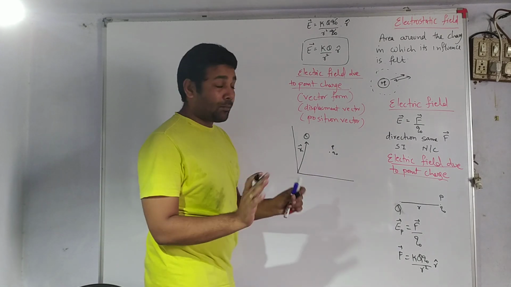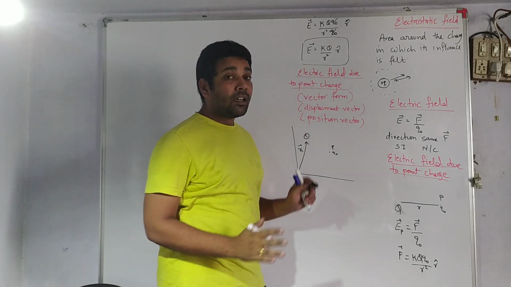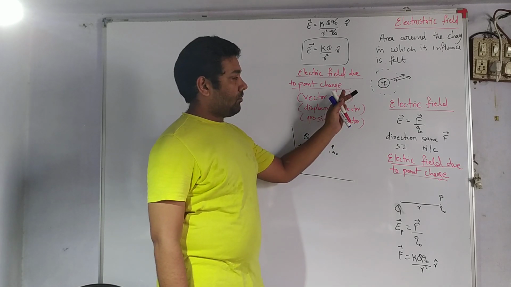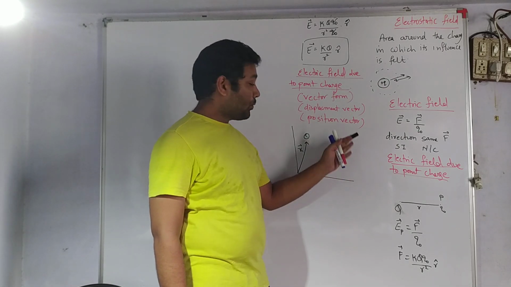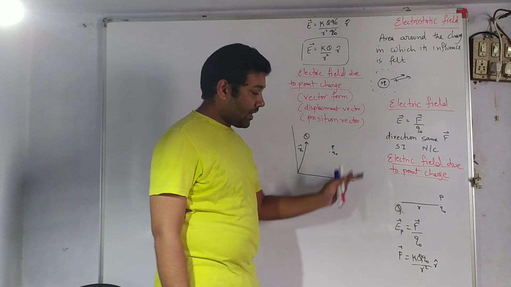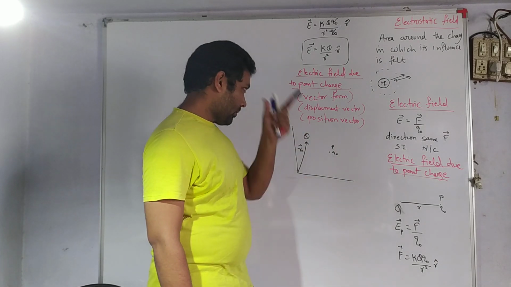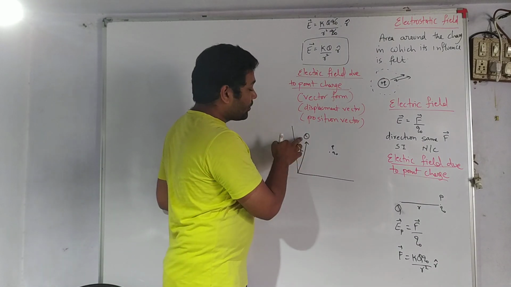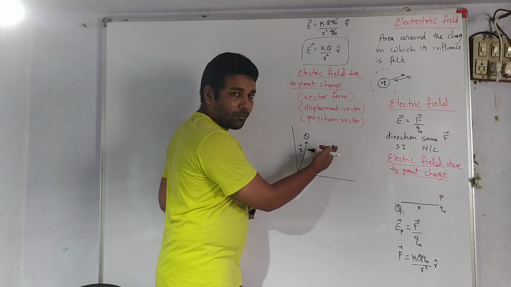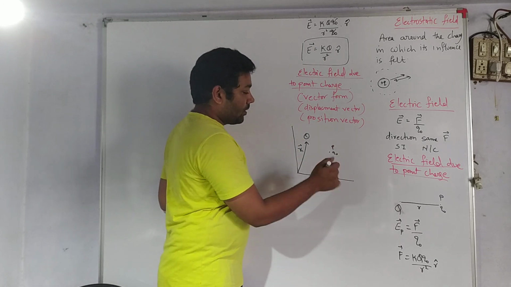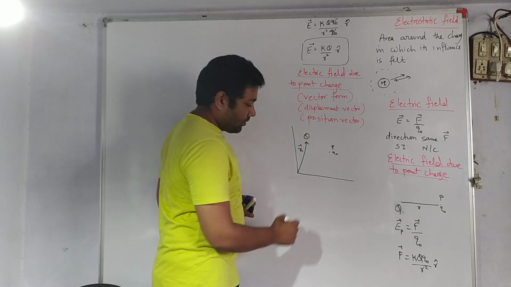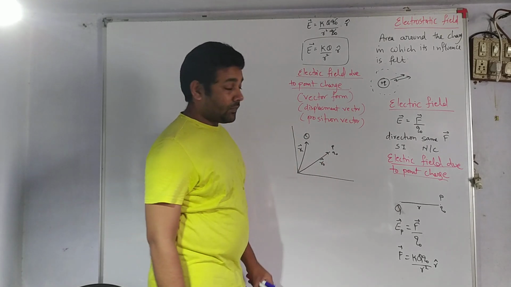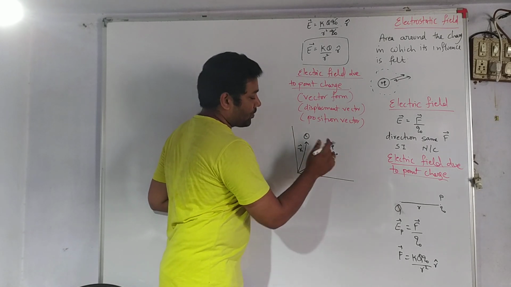Once again, let us see what steps are involved in deriving the electric field intensity. We have so many derivations for the electric field intensity. If you remember the steps in which the derivation is done, it will help you understand the further derivations. So once again, I want to calculate electric field intensity due to this charge q at a point P. Step 1, place a test charge at a given point. Let us say this test charge has a position vector r0. Now calculate the force between these two charges.